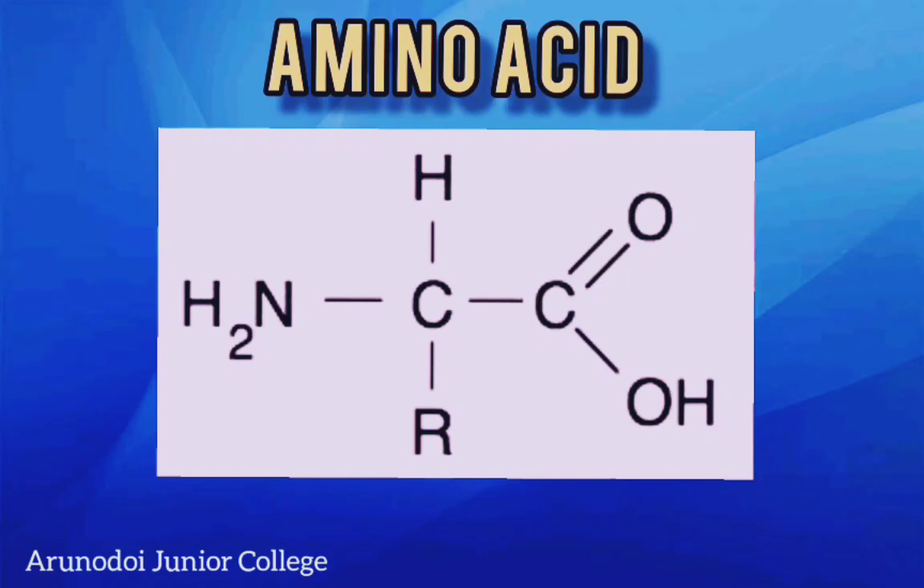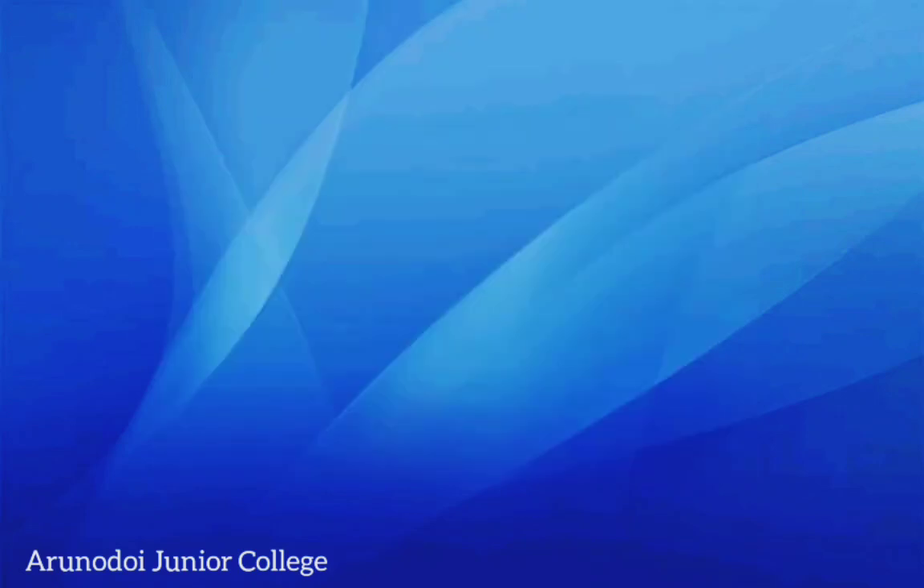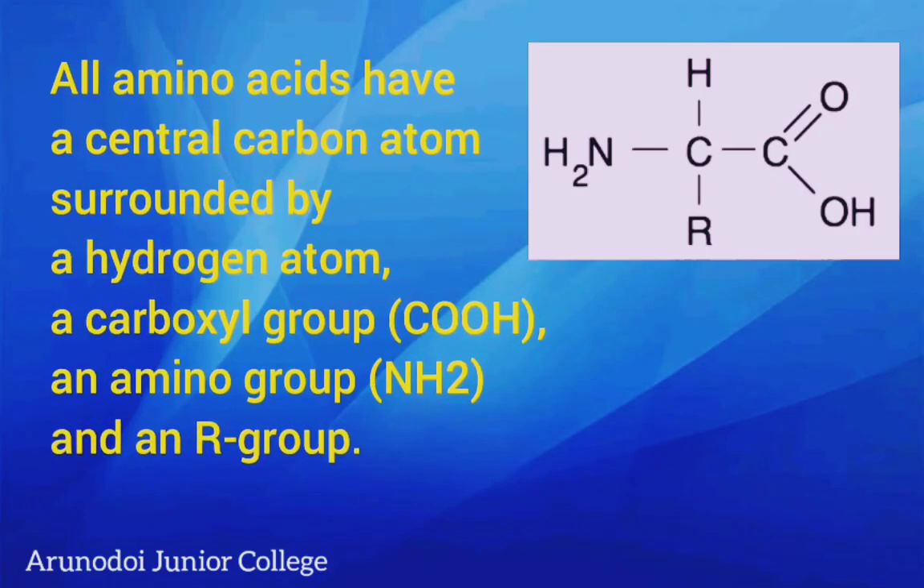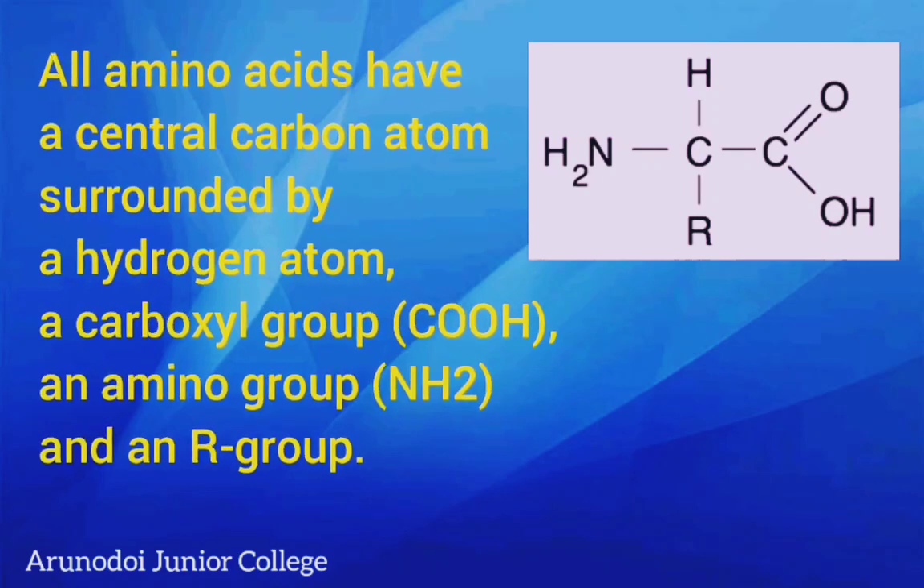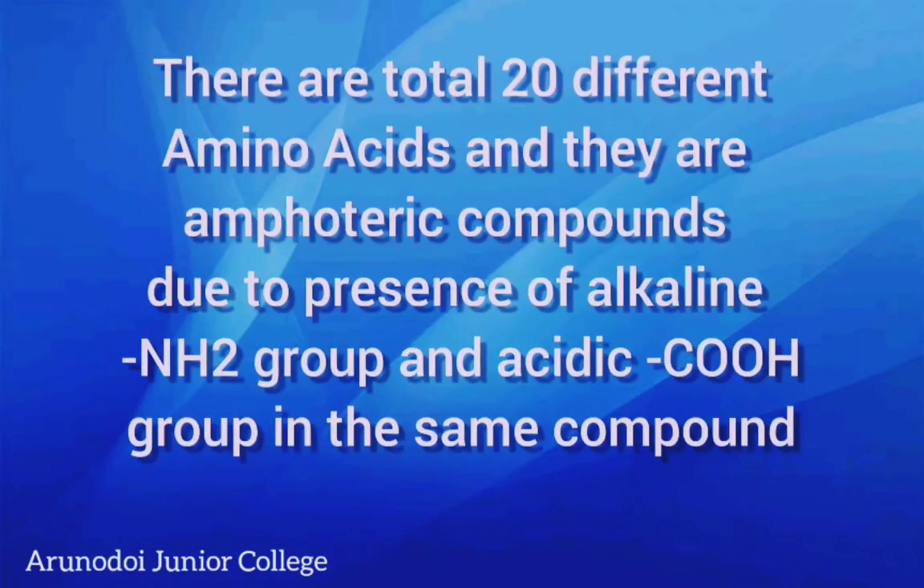On the left side in the diagram, we can see an amino group. On the right hand side, there is a carboxyl group and a hydrogen atom with an R group, which is an organic compound. All amino acids have a central carbon atom as seen in the diagram, surrounded by a hydrogen atom, a carboxyl group, an amino group, and an R group. This R group is substitutable. Twenty different times this R group can change form to form 20 different amino acids.